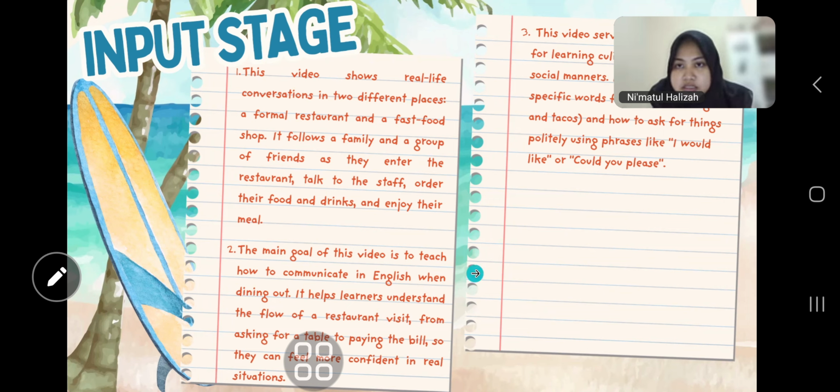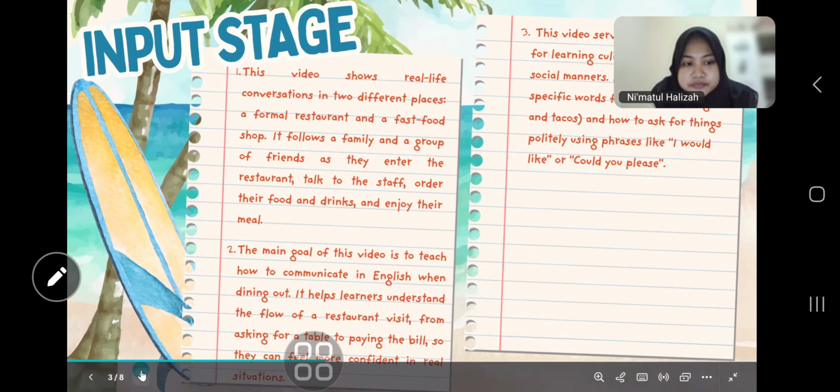And then the last is the function of the video input. This video serves as a practical guide for learning culinary vocabulary and social manners. It shows how to use specific words for food, like lasagna and tacos, and how to ask for things politely using phrases like I would like something, or could you please.